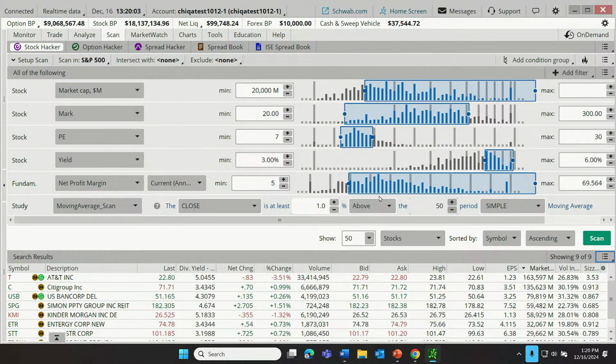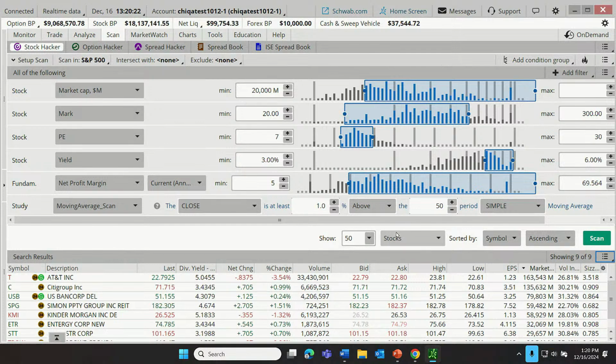So maybe a trader thinks that with all of those fundamental characteristics of the company, the price is also in an uptrend, possibly. Only 9 companies meet all of those criteria. That shows you how quickly we might narrow the field using these powerful tools on Thinkorswim.